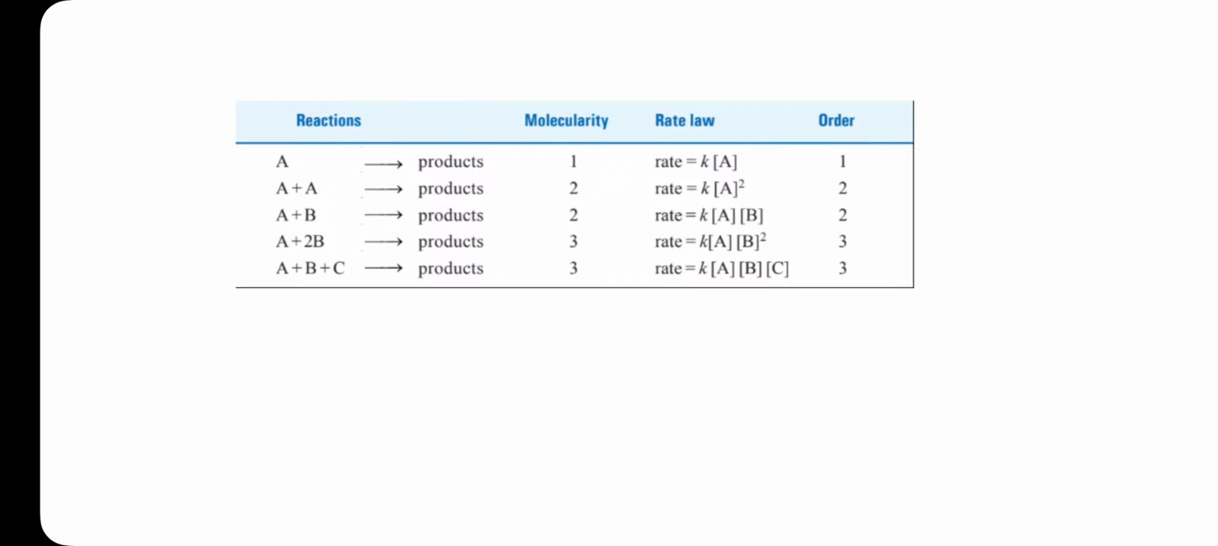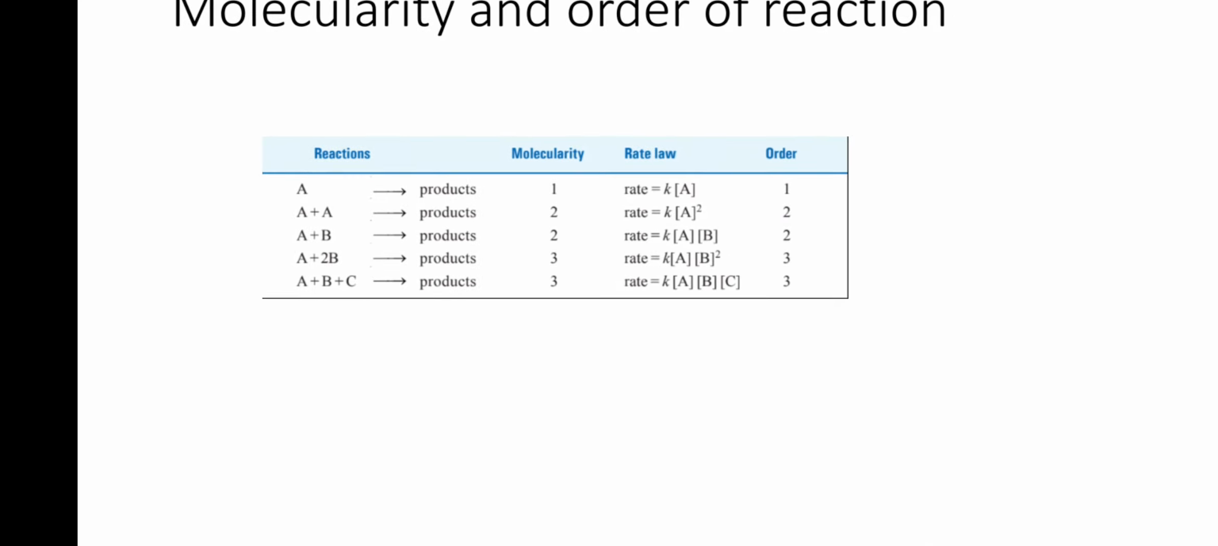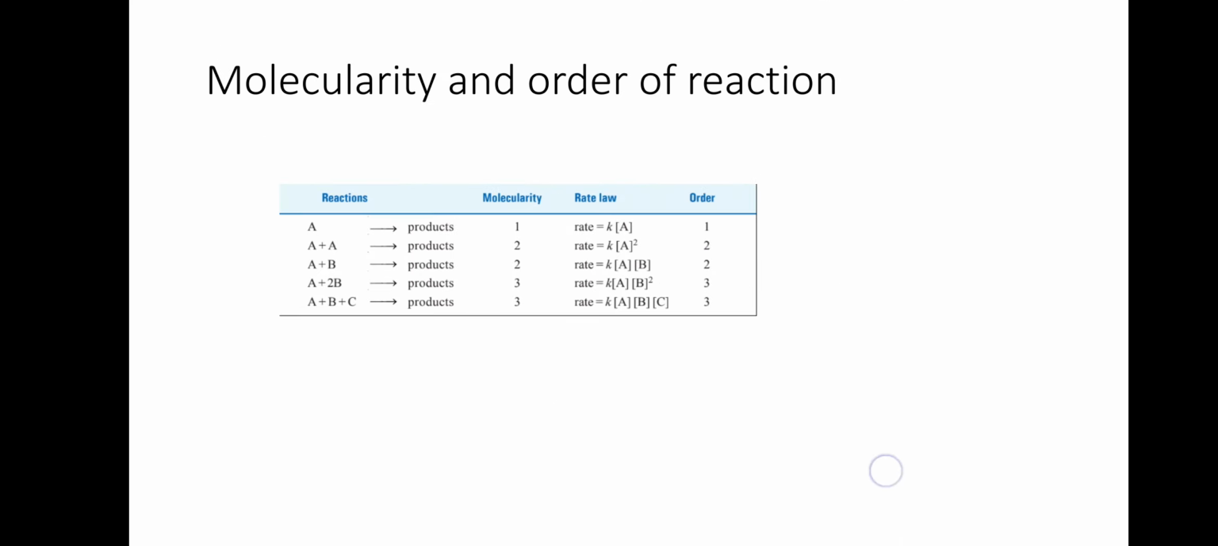So in molecularity, we see how many molecules are reacting, and in order of reaction, we see the sum of powers of the concentrations and mention it as the order of the reaction. That is about the difference between the molecularity and the order of the reaction.